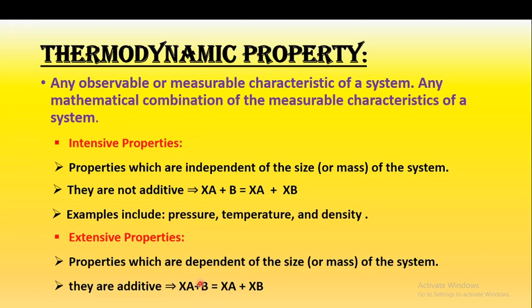The examples of extensive properties are volume, energy, entropy and surface area. So these are intensive properties and these are extensive properties.